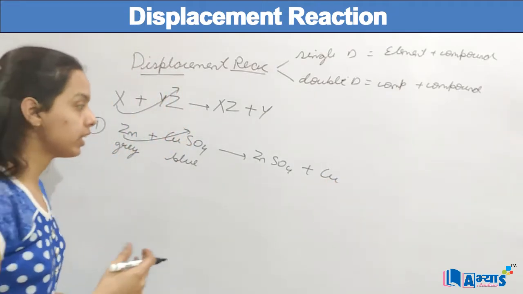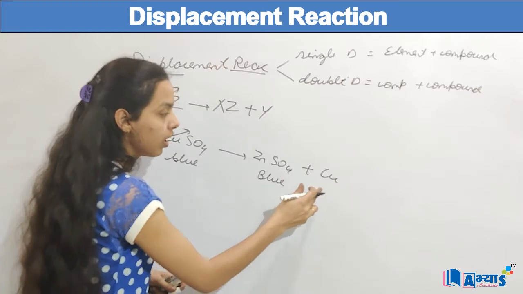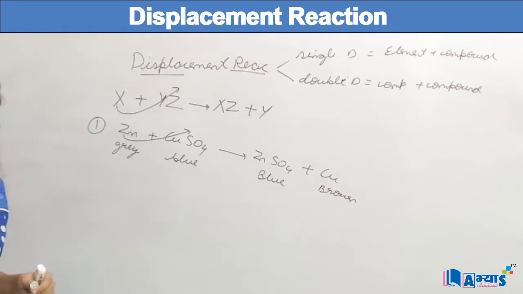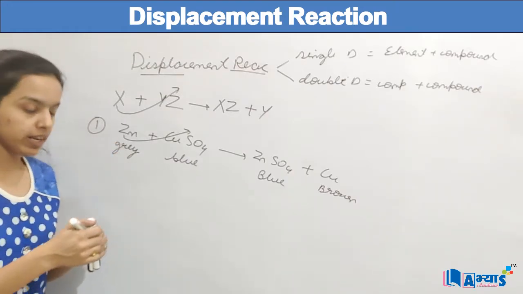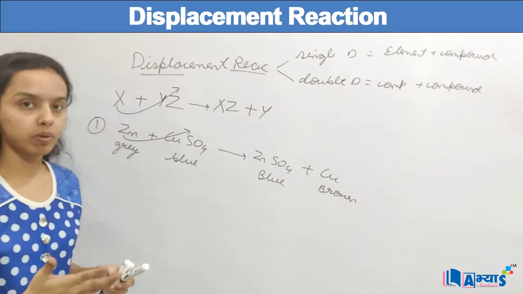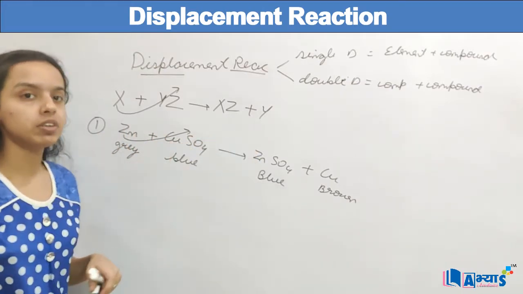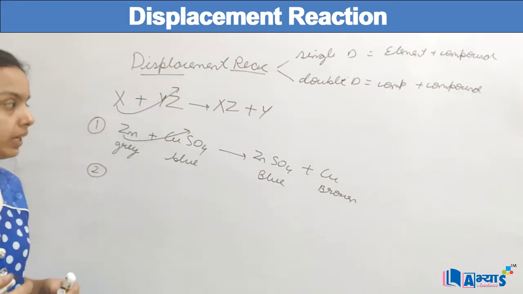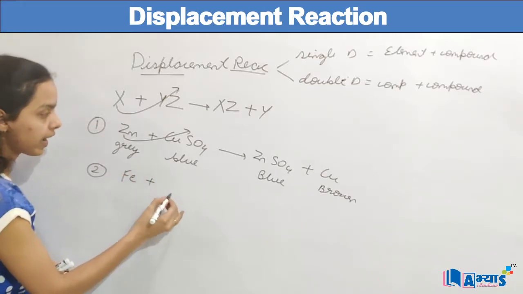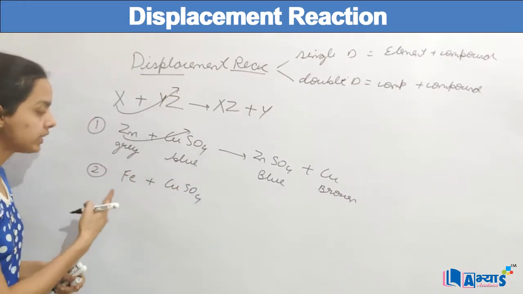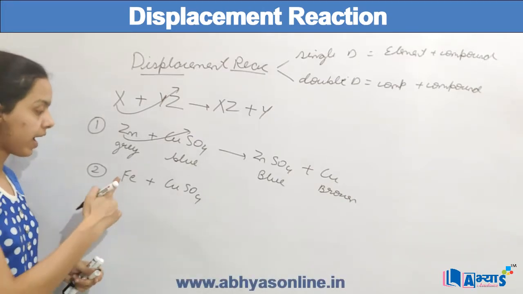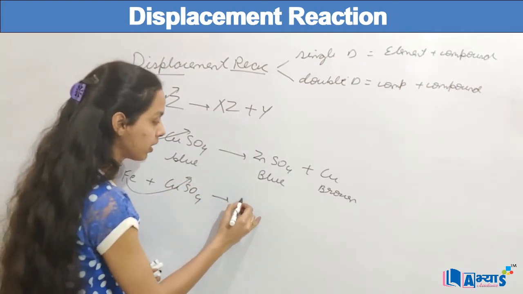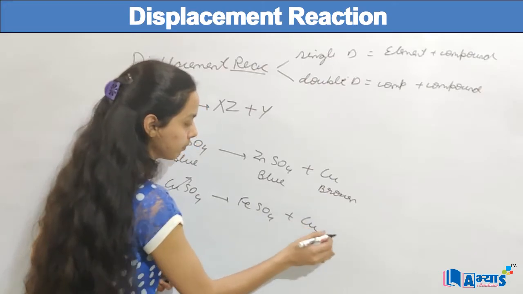Now zinc sulfate is blue in color and copper is brown in color, so basically you can say there was a change in color in this reaction, and because zinc is more reactive than copper, zinc has displaced copper from the compound and led to the formation of zinc sulfate and copper. The next example of single displacement is when iron reacts with copper sulfate. Iron is more reactive than copper, so iron will displace copper. It will form iron sulfate and copper.